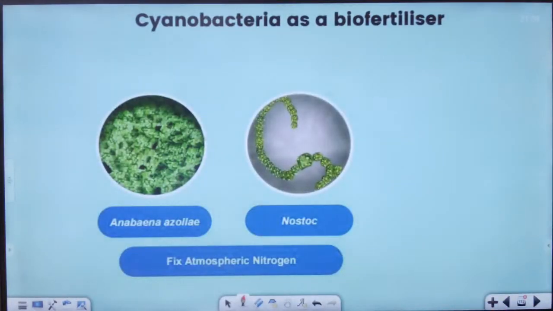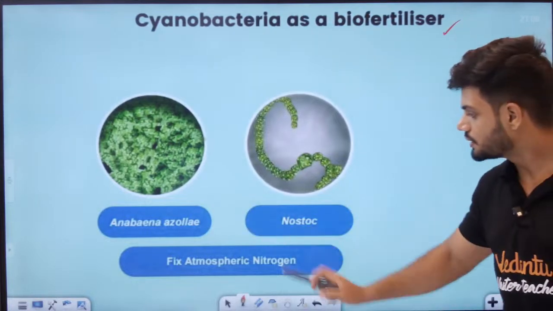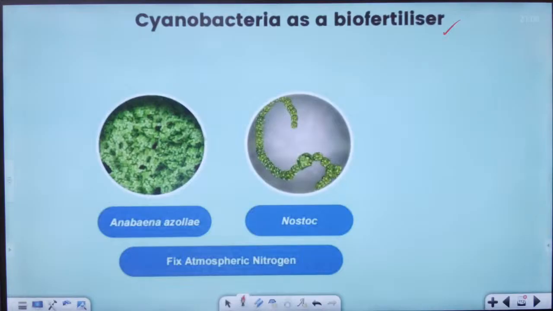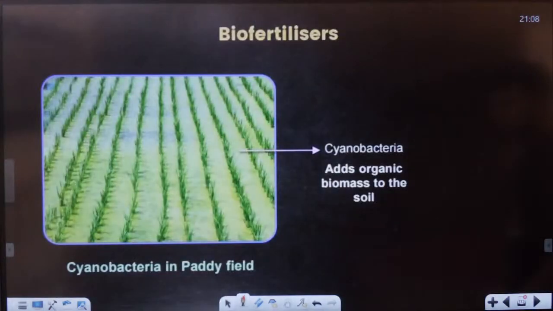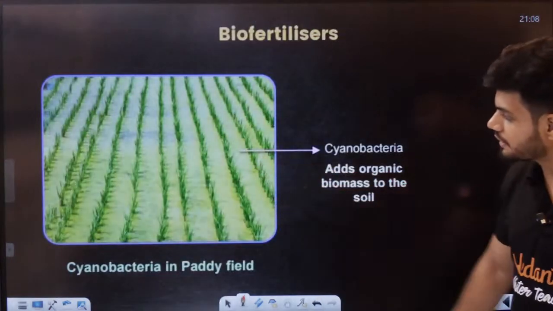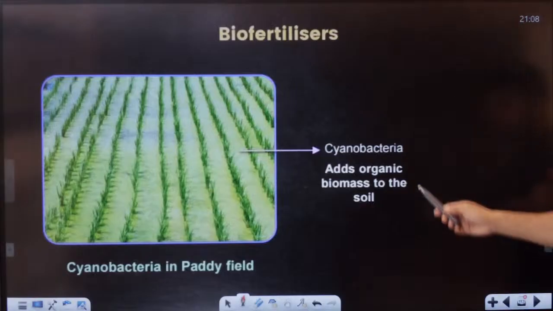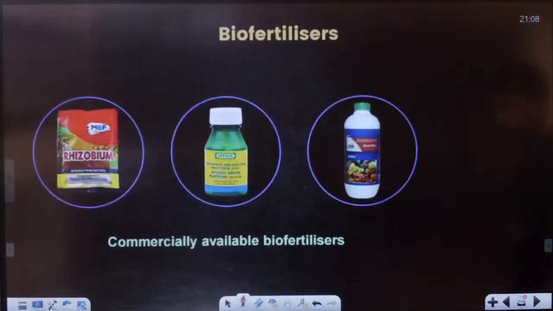Then we have cyanobacteria also. Cyanobacteria can be used as a biofertilizer. Anabaena and Nostoc both can help in nitrogen fixation, even Oscillatoria, but Oscillatoria does not have the heterocyst. They can be added in the paddy fields, and they will add organic matter. Students, they are also commercially available like this.